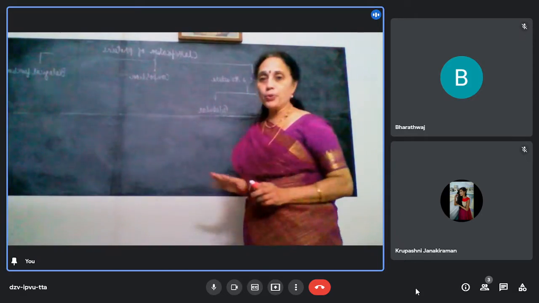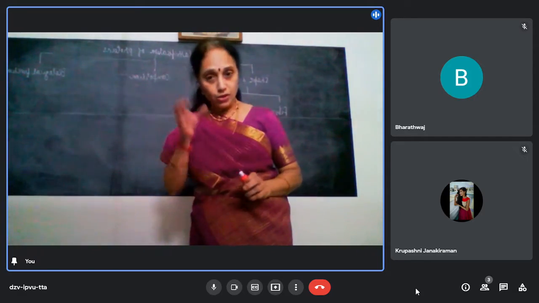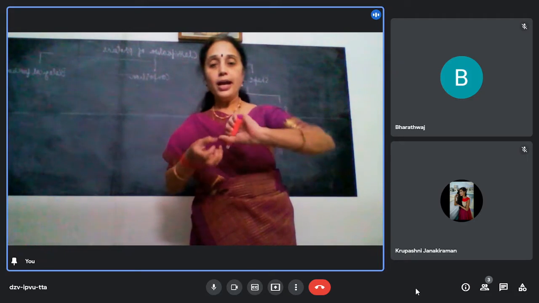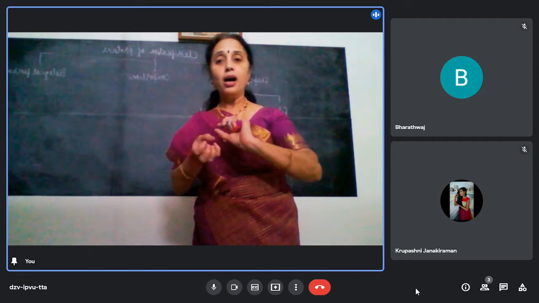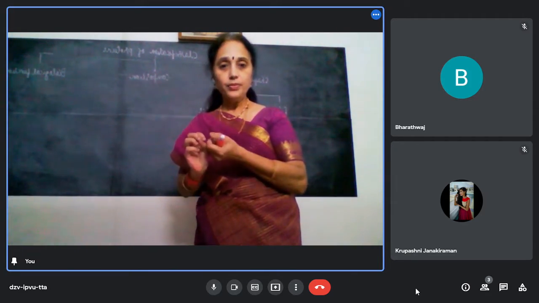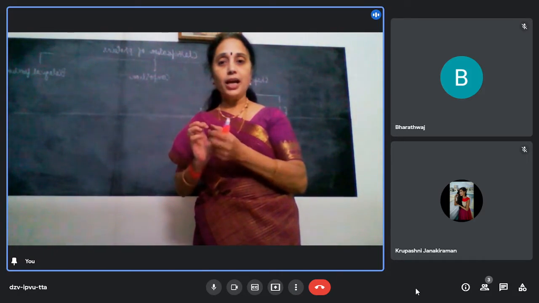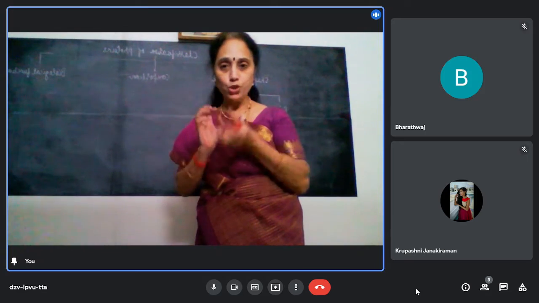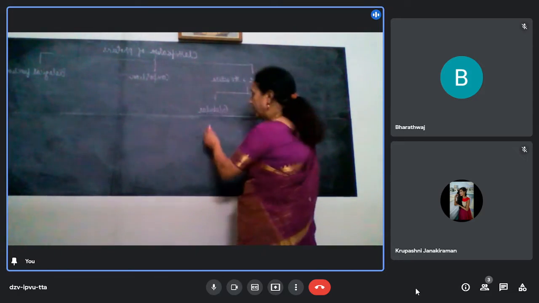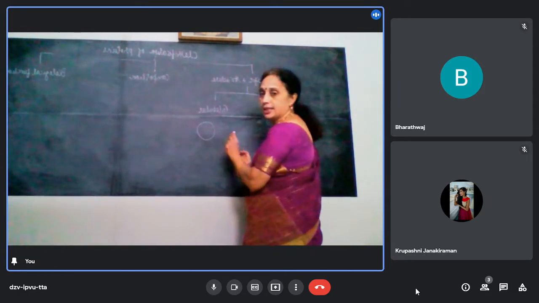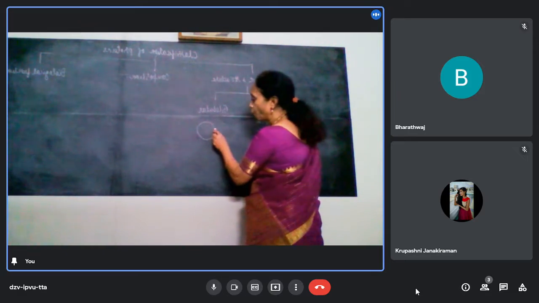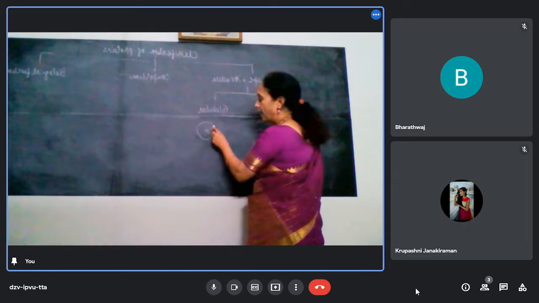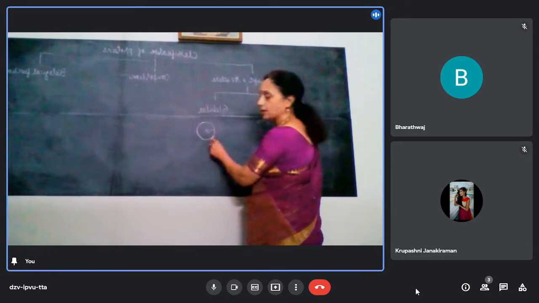And globular proteins, what do you mean? Here also you have polypeptide chains, and they are coiled in such a way that they form a spheroidal, spherical, globule shape. They are coiled in such a way that the hydrophobic part is inside and the hydrophilic part is outside.